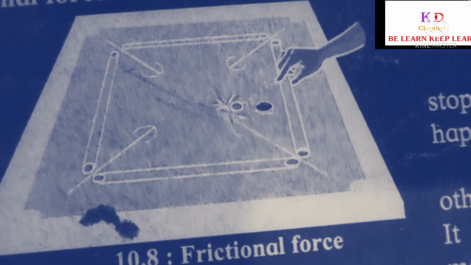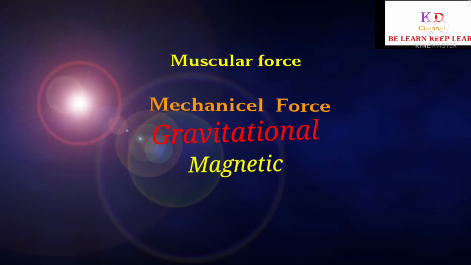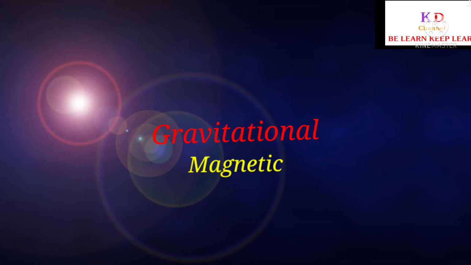Now next is our electrostatic force. So what is electrostatic force? First I told you about muscular force, mechanical, gravitational, magnetic, frictional, and now I am talking about the electrostatic force. I can explain using my experiment. So you can see this eraser.